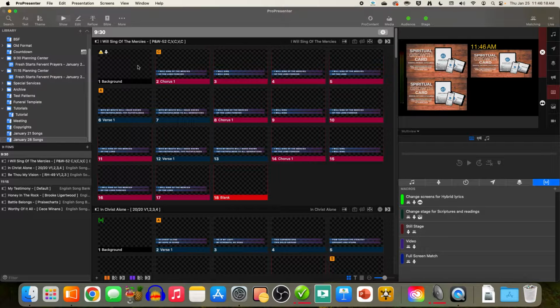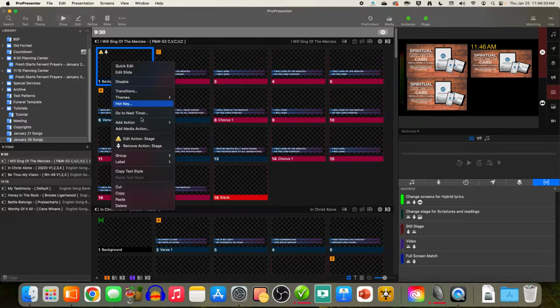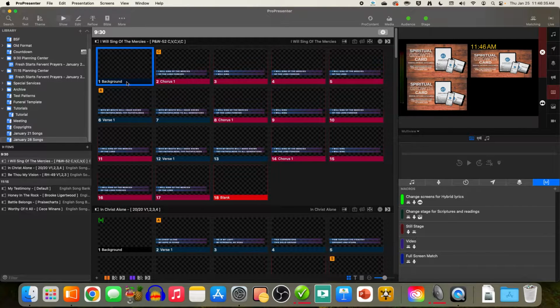So you can see, for instance, this very first slide has this yellow exclamation point and this little paintbrush icon, because we used to use the backgrounds, and now that we're doing lower thirds and transparent, we don't need that. So right click on the very first slide and just click this remove action button, and now there's nothing. But then we're doing a hybrid lyric solution where both lower thirds and full screen versions of the lyrics are able to be run at the same time. So we're going to drag this change screens for hybrid lyrics to the very first blank background.